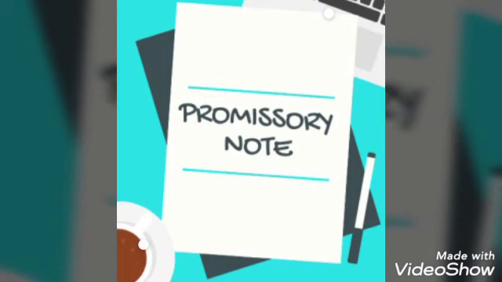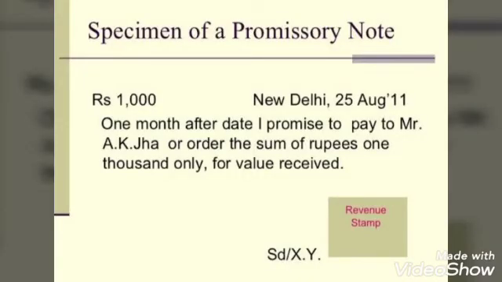This is called a promissory note. Next we can see the specimen. This is the specimen of a promissory note. It may mention the amount and the date and also to whom it is promised to pay the amount. That will also be mentioned in the promissory note.